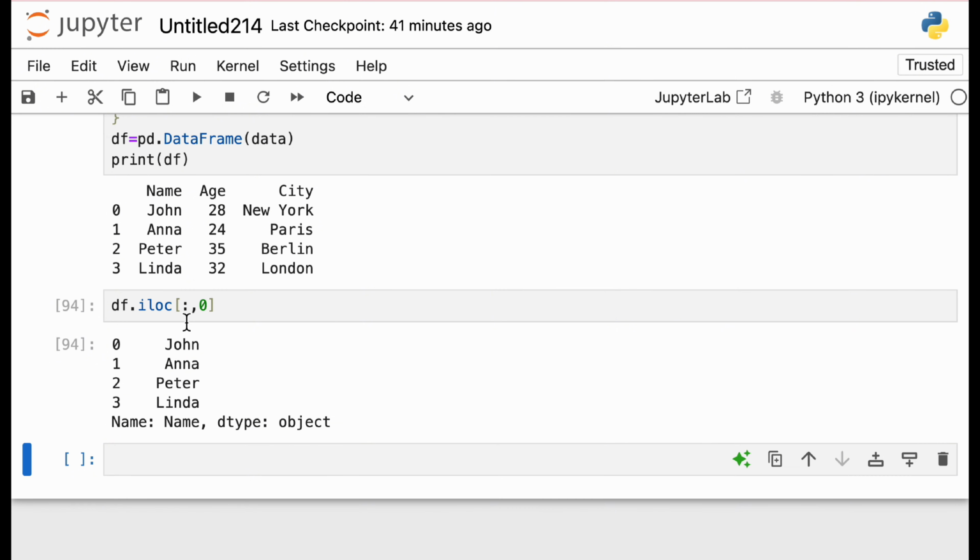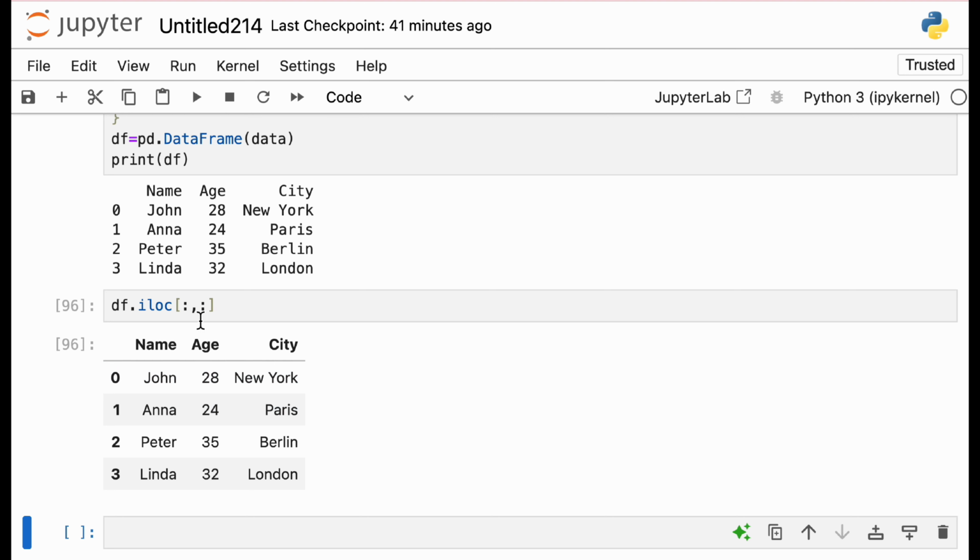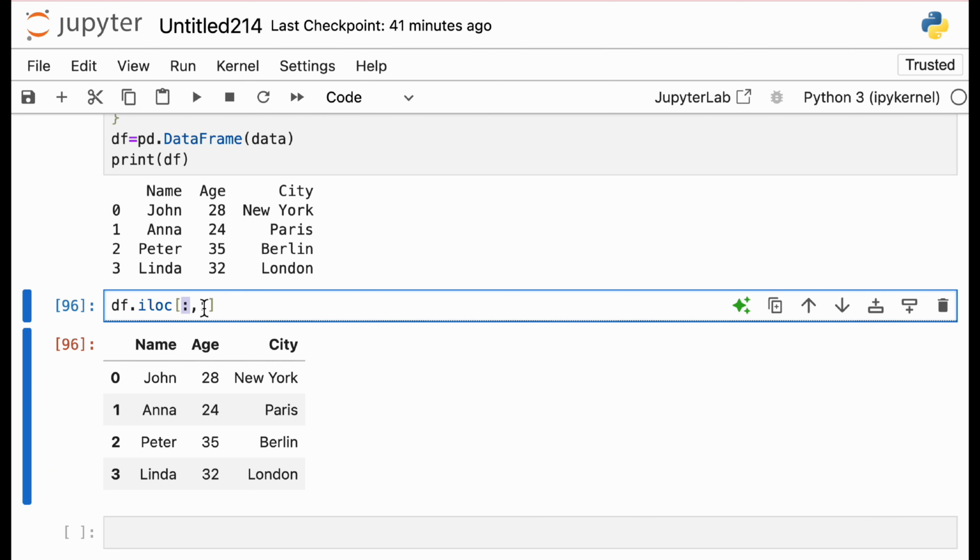Now there can be another variation: let's say you want to select all rows and all columns. You can use this method, right? If you pass the colon for both, you get all the rows and all the columns. Now let us say I want to select specific rows and specific columns. For example, I want 2 rows and 2 columns.